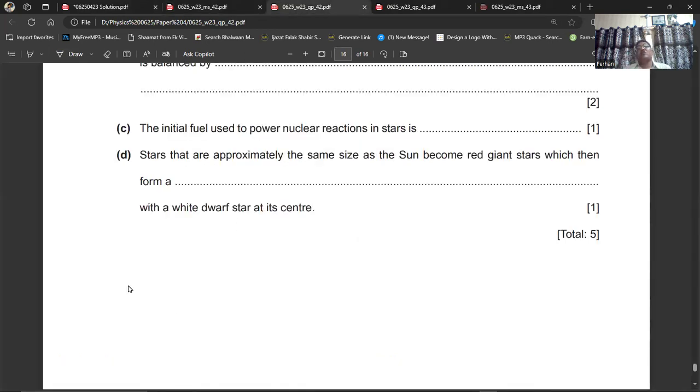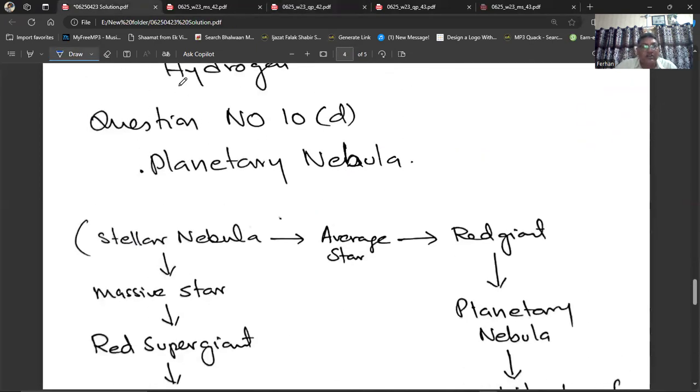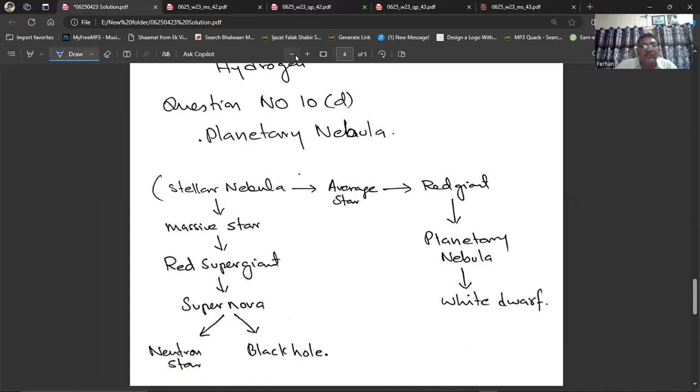Then the D part, question number 10. It says stars that are approximately the same size as the sun become red giant stars, which then form a dash with a white dwarf star at its center. Here, one concept is very important: the life cycle of the stars. There are two types of stars: the average size star, like the sun, which are small stars, and then there are very large stars. Let me show you. I have written here so that you can remember.